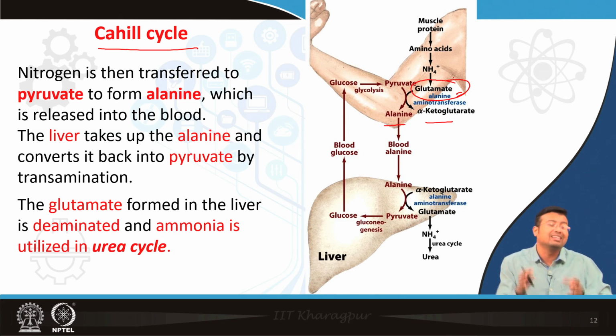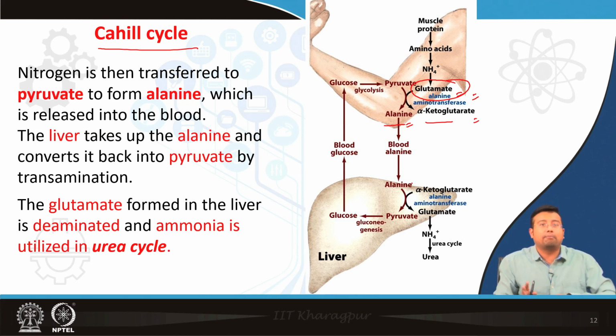So glutamate gets rid of its nitrogen by passing the amino group to a keto acid, pyruvate, and itself it becomes alpha ketoglutarate, while pyruvate becomes alanine. This alanine carries the nitrogen group and goes to the liver.